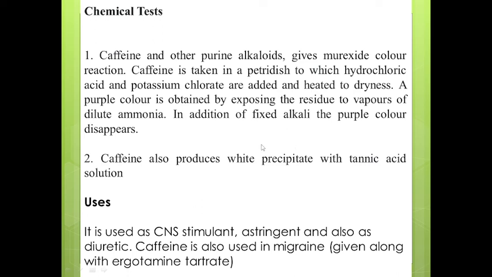Apart from that, it will give a positive inotropic effect, increasing the rate and force of contraction of the heart, and it is used as a diuretic, increasing renal blood flow and glomerular filtration, and also inhibiting the reabsorption of sodium ion in the tubule, and thus it gives a diuretic effect. So all these are the different mechanisms of action by which tea is used as a CNS stimulant, astringent and diuretic.